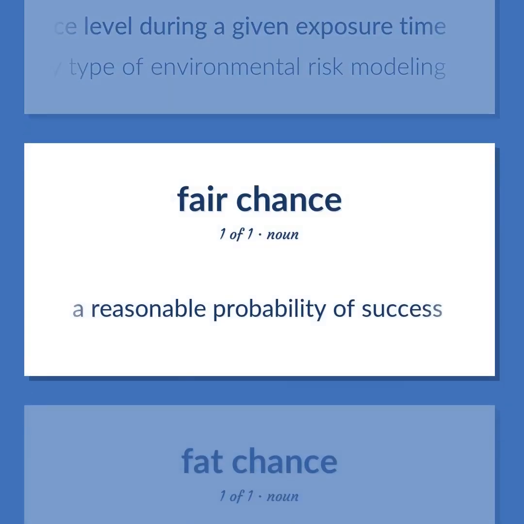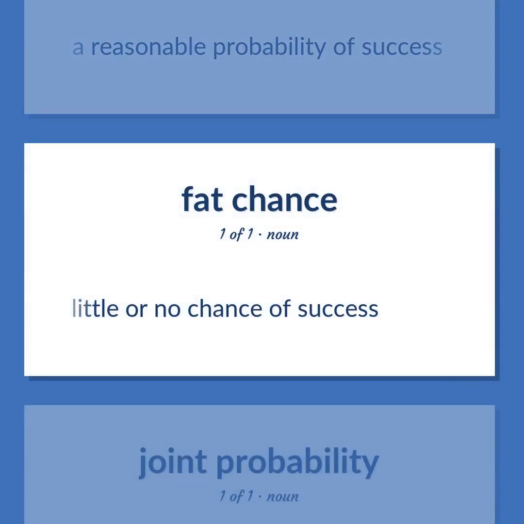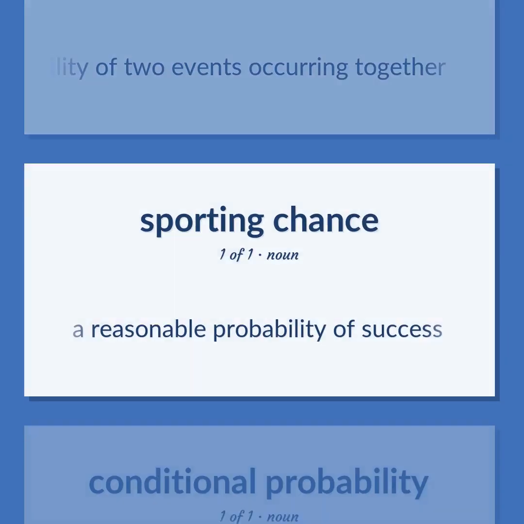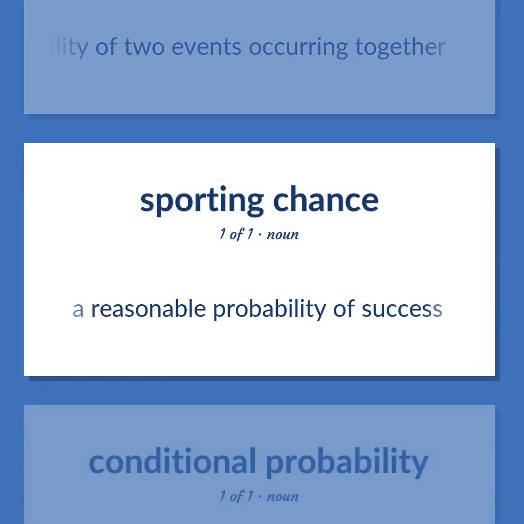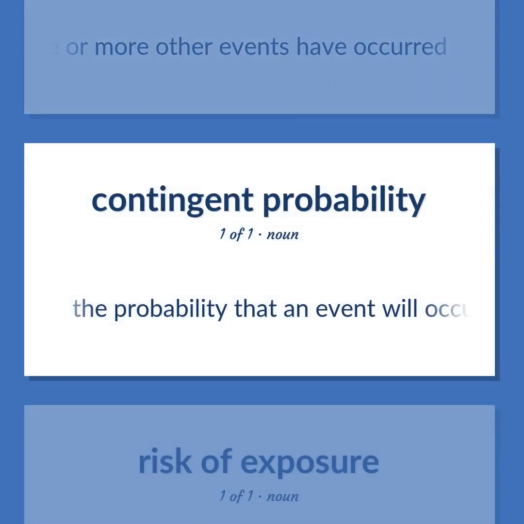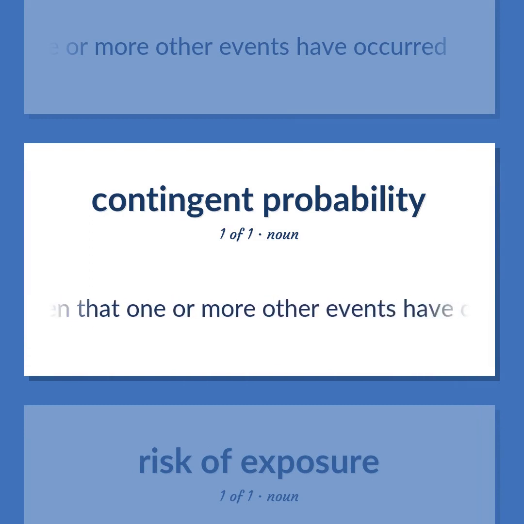A reasonable probability of success. Little or no chance of success. The probability of two events occurring together. A reasonable probability of success. The probability that an event will occur given that one or more other events have occurred.